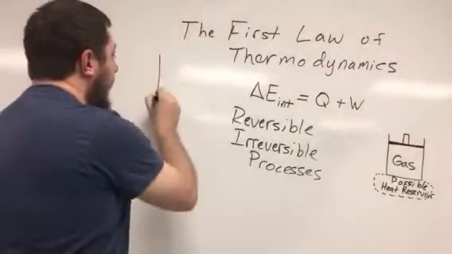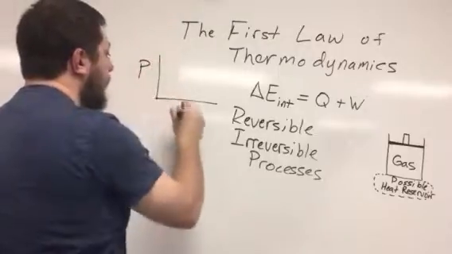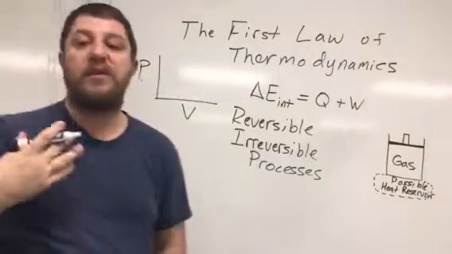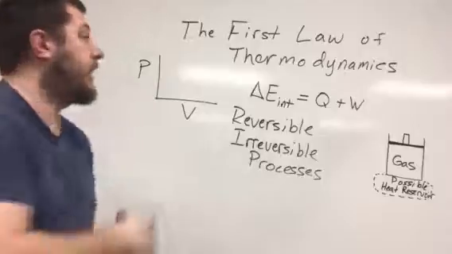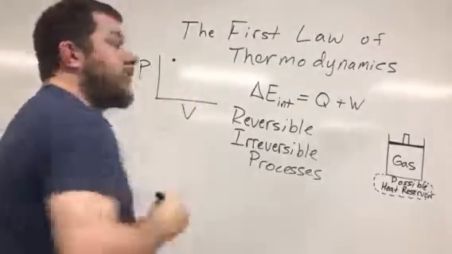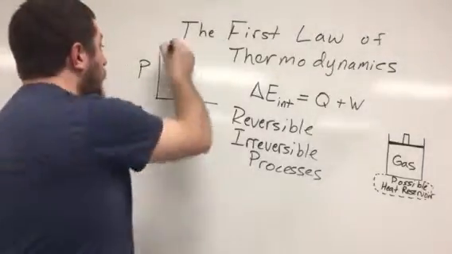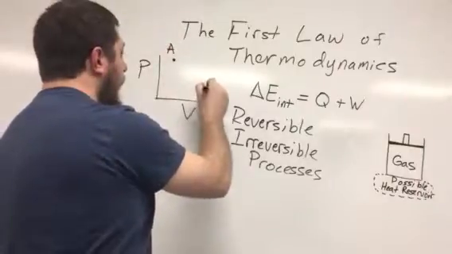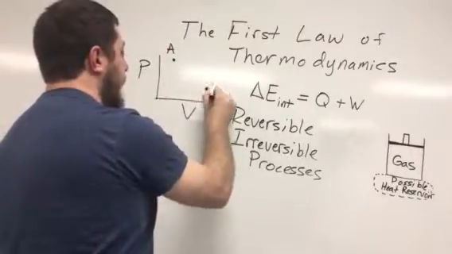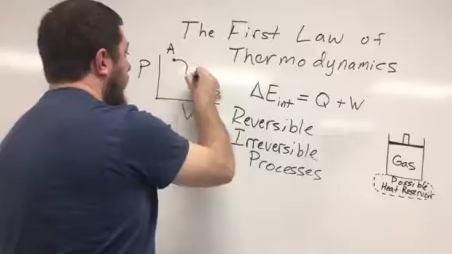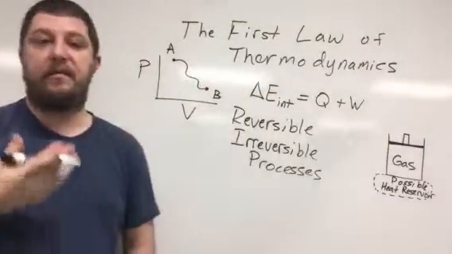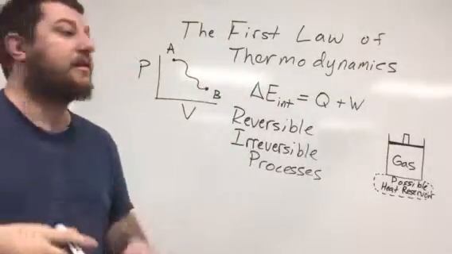So if I plot pressure versus volume for some thermodynamic process, whatever its initial pressure and volume may be, we'll call this point A, and maybe we'll say that this is point B, and then maybe the gas takes a path like this. I don't care what the path is.